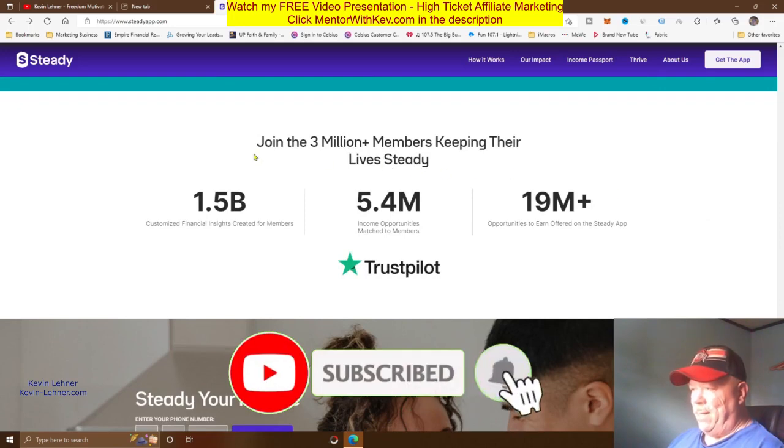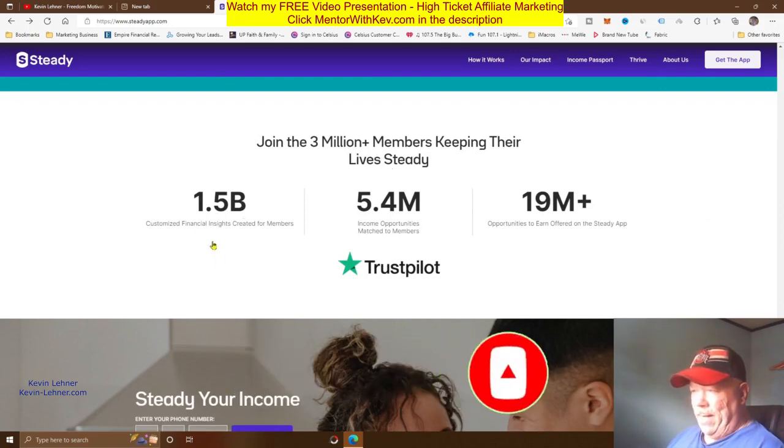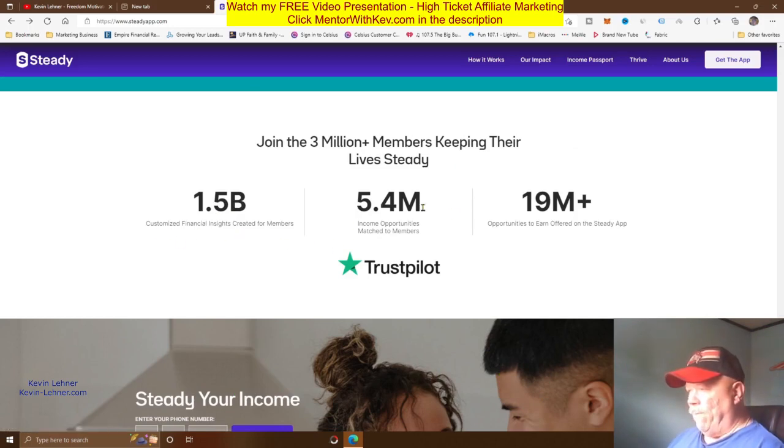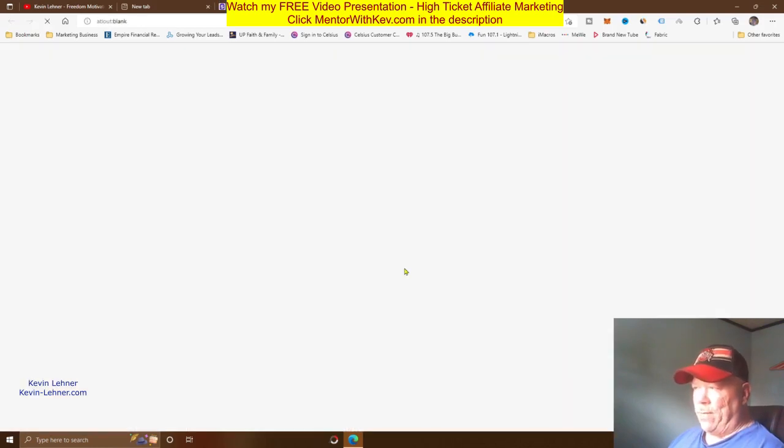And right here it says, join the 3 million plus members keeping their lives steady. And 1.5 billion customized financial insights, 5.4 million income opportunities matched to members, and then over 19 million plus opportunities to earn are offered on that Steady app. It says that's incredible. You'll never run out of ways to make money is what that's telling me, guys, and this is really awesome. Let's check out Trustpilot, see what they're rated at on Trustpilot here.